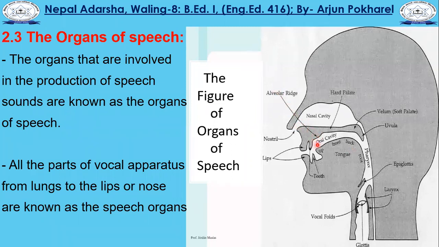Okay, this is teeth, and this part is known as alveolar ridge. And this part is known as what? Hard palate. Okay, and this part is known as what? Soft palate, and that soft palate is also known as velum.